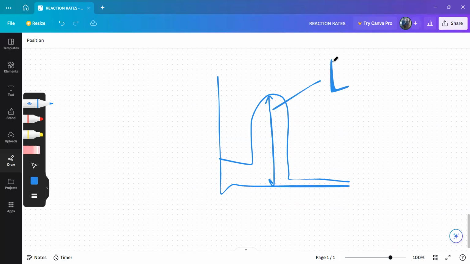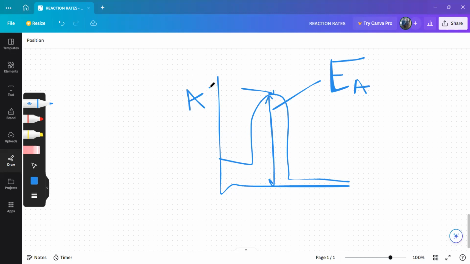They usually represent it with a capital letter E and a small letter a. Activation energy is the minimum energy required for the reaction to take place.